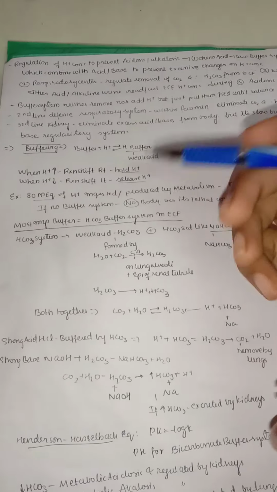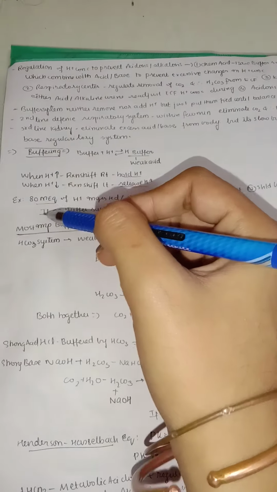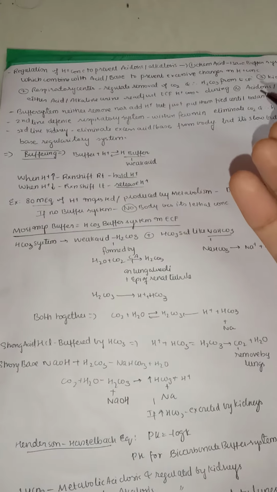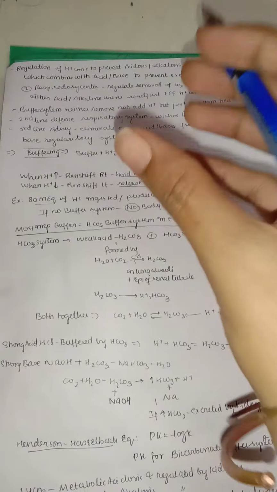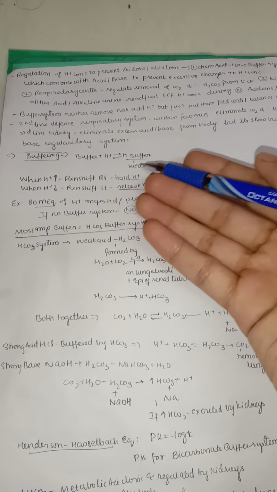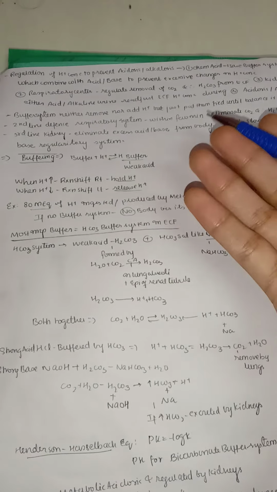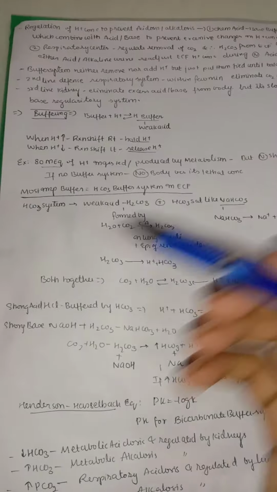Then what happens? If there is no buffer system, then your body may for sure get affected, because it's a lethal concentration for our body. Hydrogen ion at 80 milliequivalents will be a lethal concentration. So this buffer system plays a major role in our body. Whatever hydrogen ion comes, it immediately reacts with this buffer and immediately converts into a weak acid or some other substances. So this is how the buffer system works.